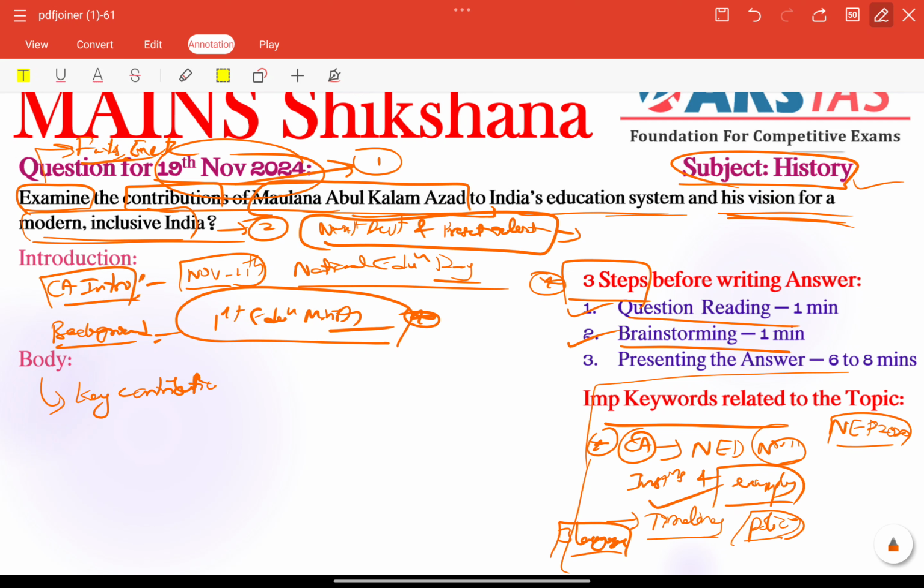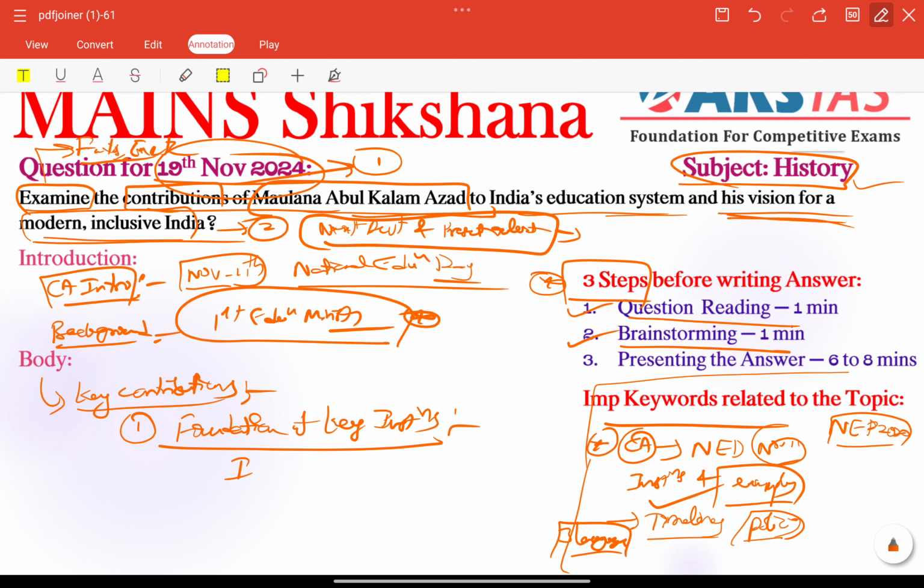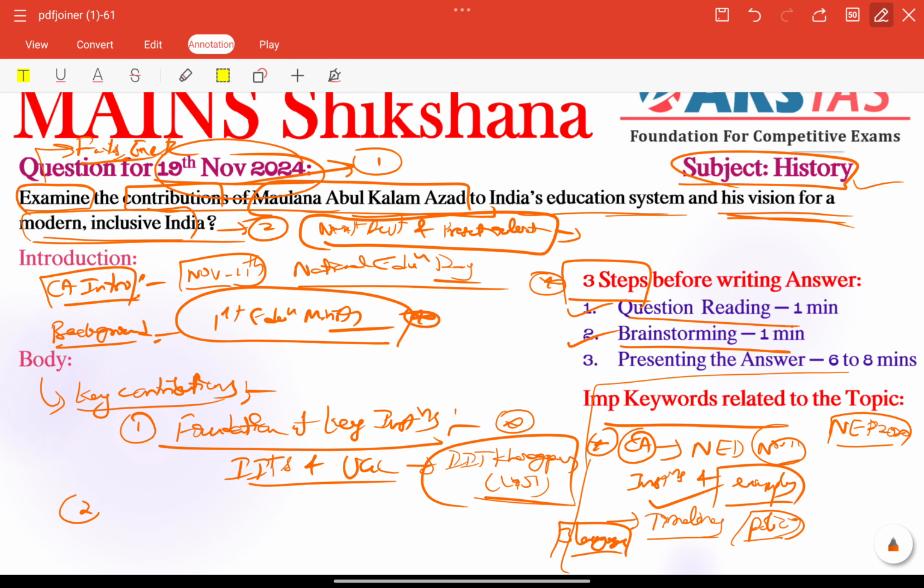Major contributions of Abul Kalam Azad in India's education system are very important. First of all, his foundation of key institutions. His foundation of key institutions is very important to notice here, right? So for example, he established premier institutions like IITs, right? We have UGC to boost higher education. For example, we can include IIT Kharagpur as an example here, right? In 1951 itself, so it was the first IIT under his vision, right? So these type of examples need to be included here.